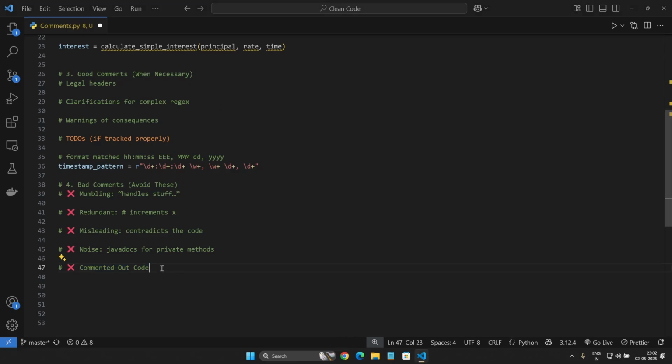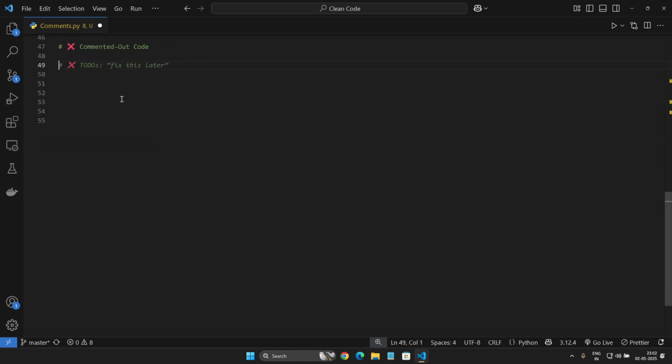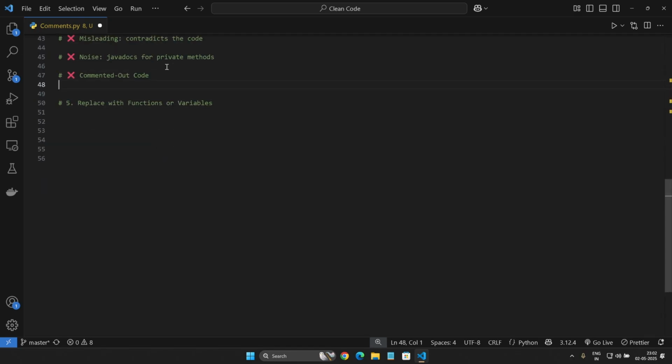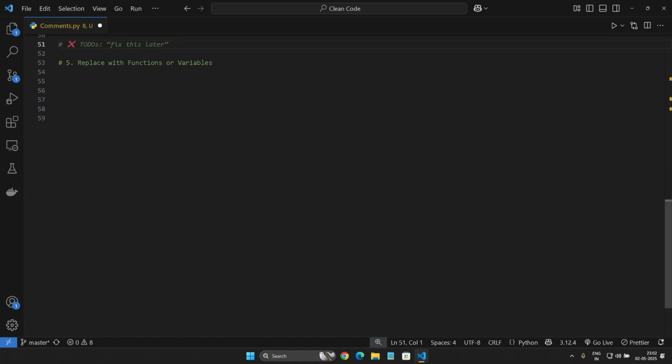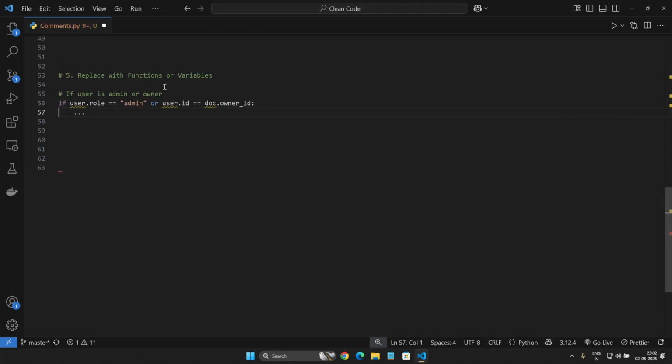And the fifth most important point to learn from this chapter is to replace comments with functions and variables. For example, take a first function, user is admin or owner, where we check if user.role is admin or user.id is equal to doc.ownerId.